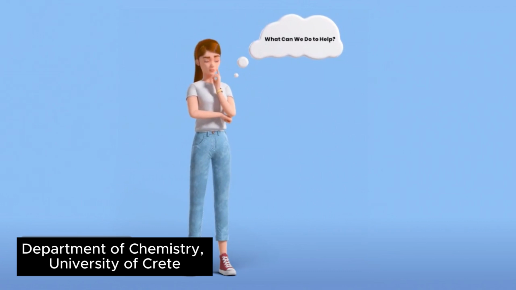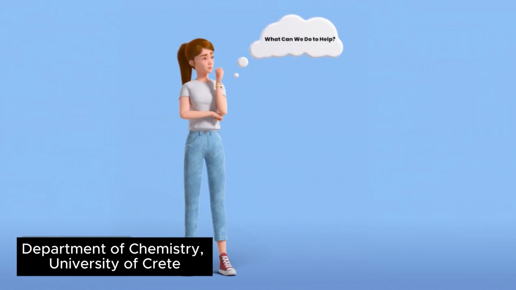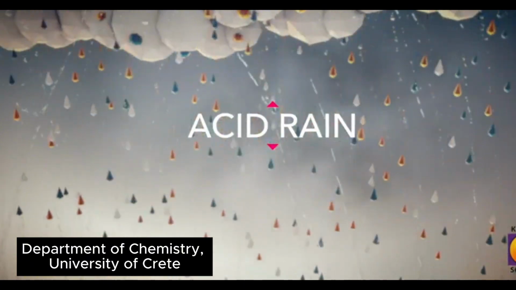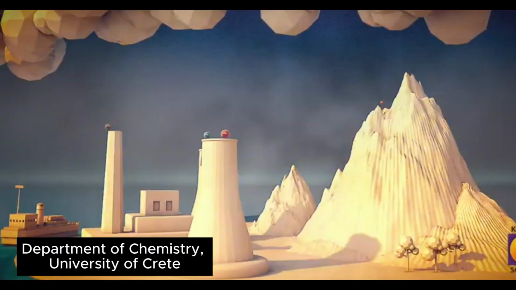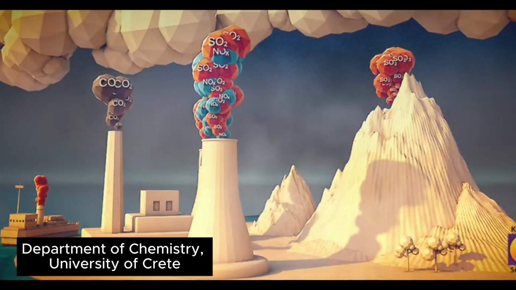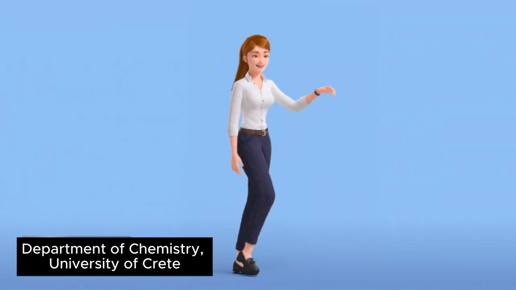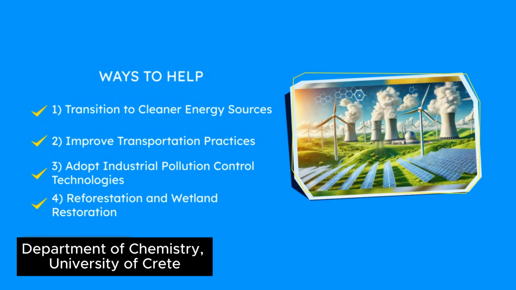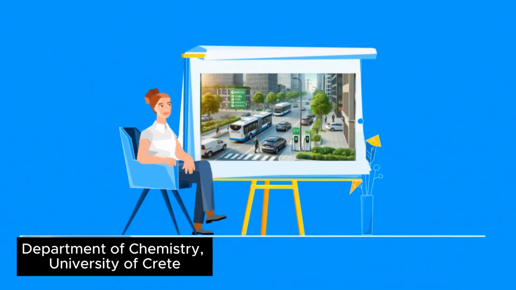However, there is no need to worry, since we can always find ways to help reduce the problem. Addressing acid rain requires targeted strategies to reduce emissions of sulfur dioxide and nitrogen oxides, the primary contributors. These gases are released mainly through the burning of fossil fuels in power plants, vehicles, and industrial processes. Mitigation starts with transitioning to cleaner energy sources such as wind, solar, and nuclear power, which produce no emissions during operation. Enhancing fuel standards and promoting electric or hybrid vehicles further curbs nitrogen oxides emissions from transportation.